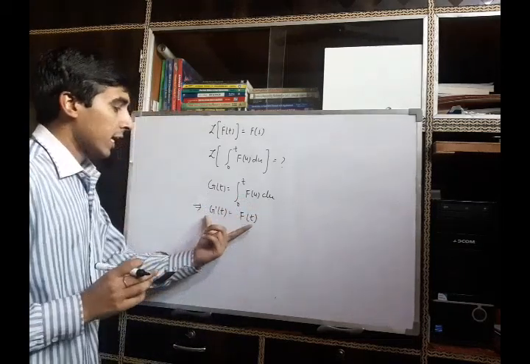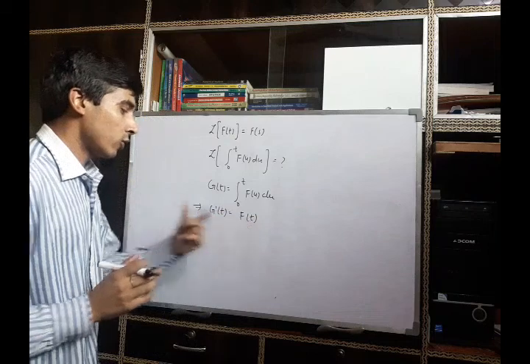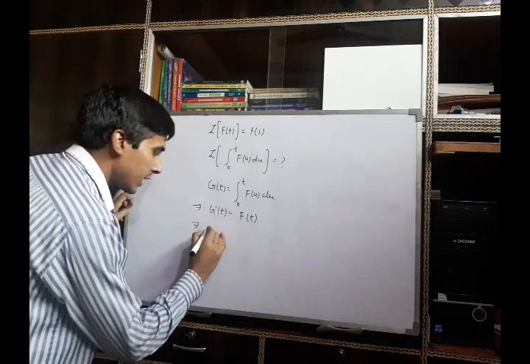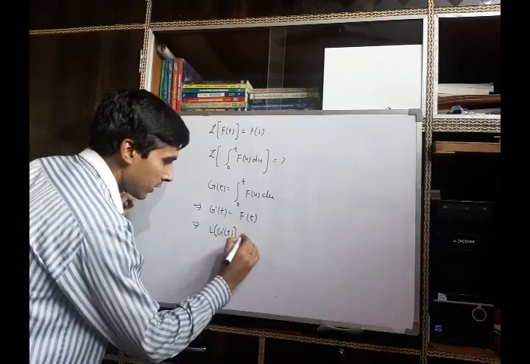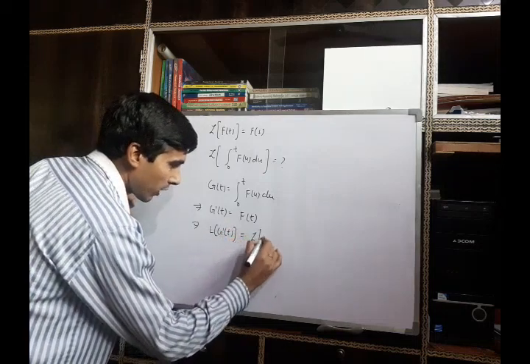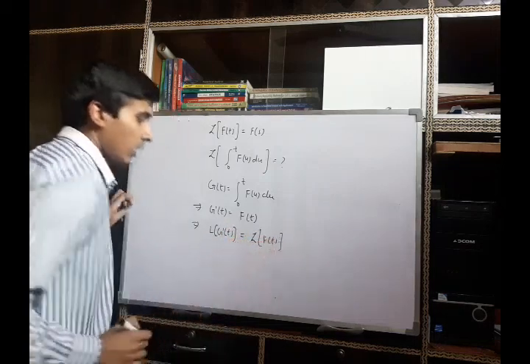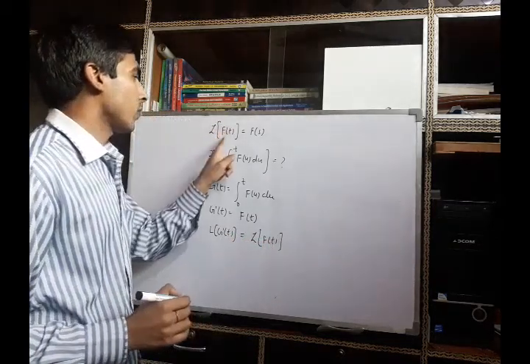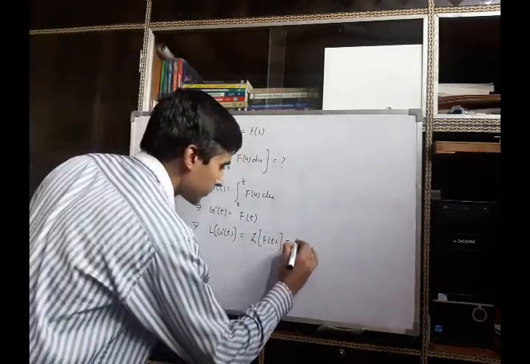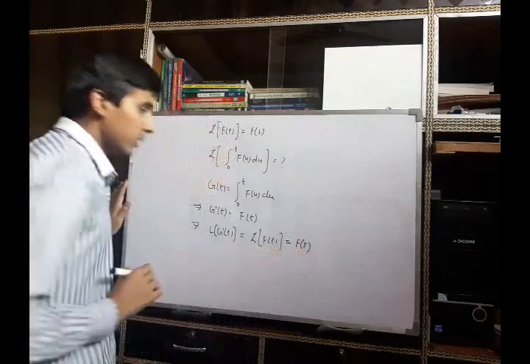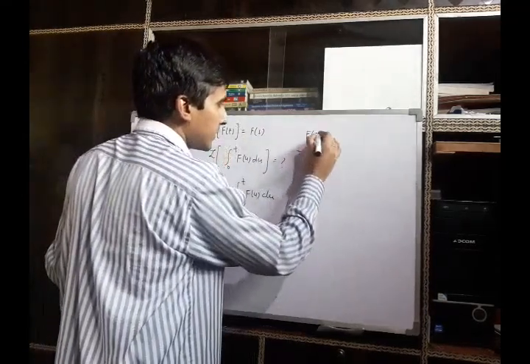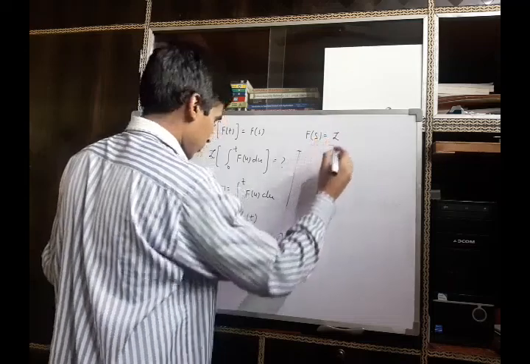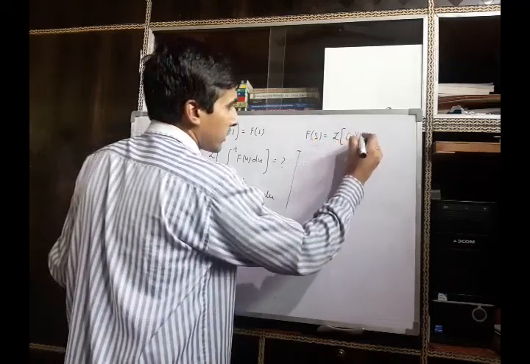Now take the Laplace transform on both sides of this equation. It can be written as Laplace of g prime t equal to Laplace of f of t. And as you know, the Laplace transform of f(t) is given as F(s). So from this we can say that F(s) is the Laplace transform of g prime t.